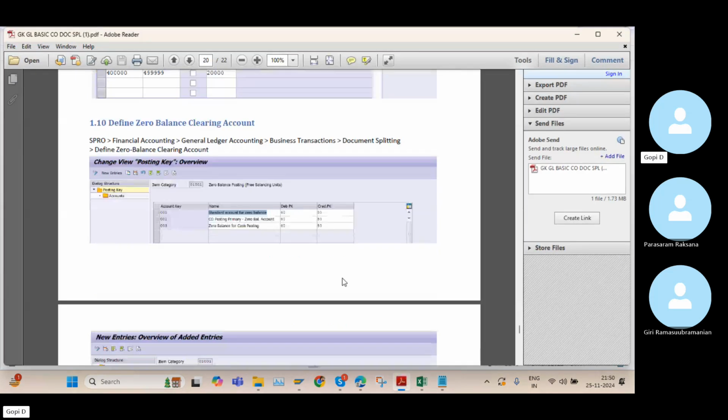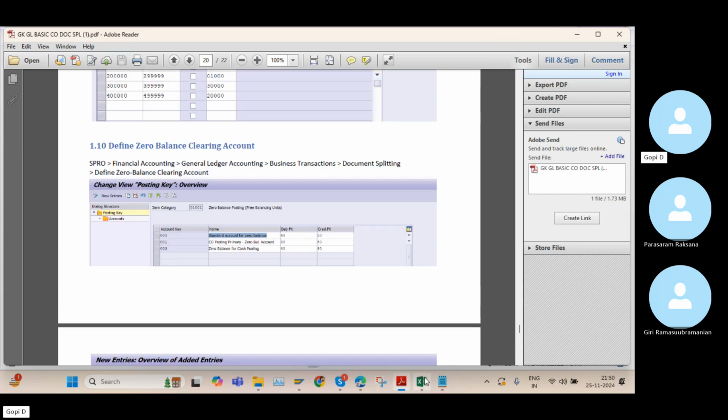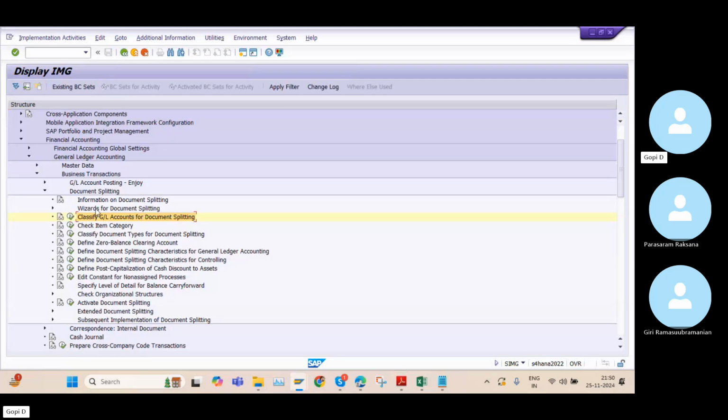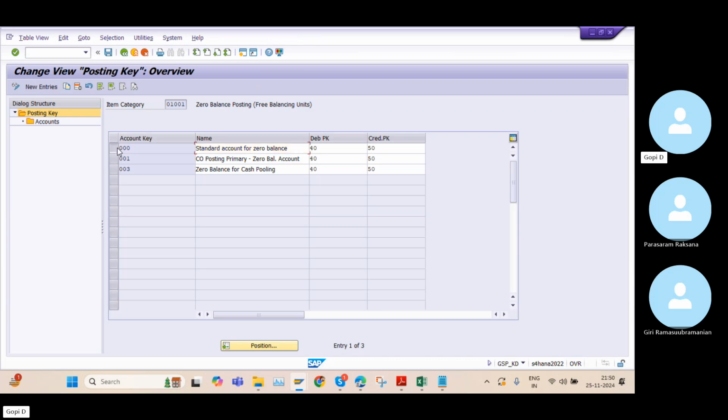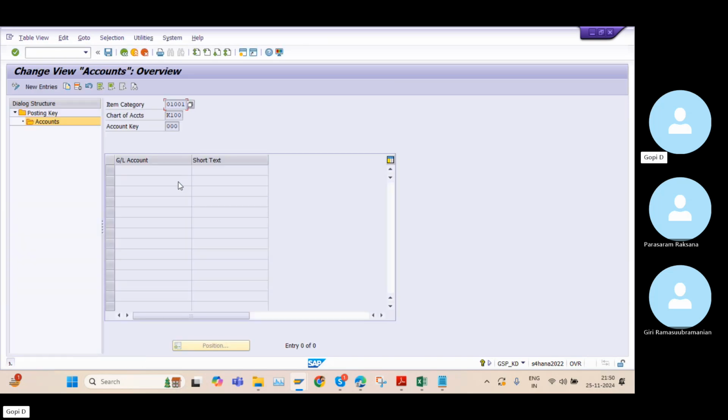Next point. So we need to define the zero balance clearing account also. For that purpose, again, we need to maintain our zero balance splitting like this. So I need to go back, and here we need to define zero balance clearing account. For this one, go to accounts. So my chart of accounts is K100.